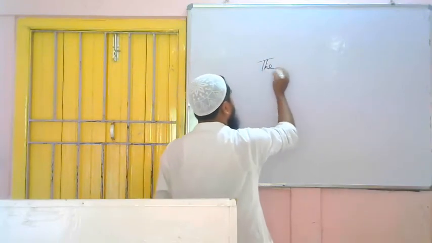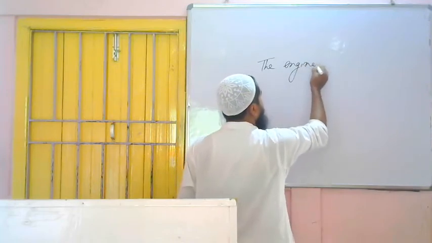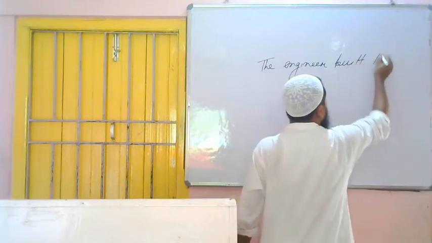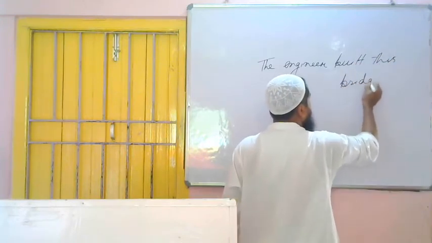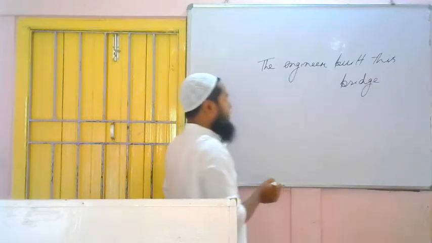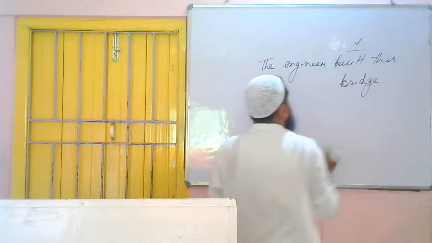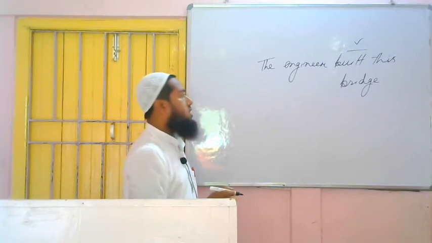The engineer built this bridge. This is a sentence of past indefinite. How have we understood? This is because this is the second form of the verb. So we have understood this is past indefinite tense. Now we have to find out three things: subject, verb and object.